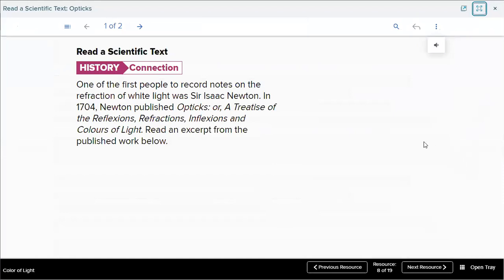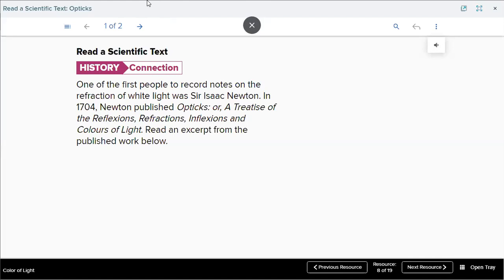Read a scientific text. Yahya, can you read, please? Yes. Read the scientific text, history connection.